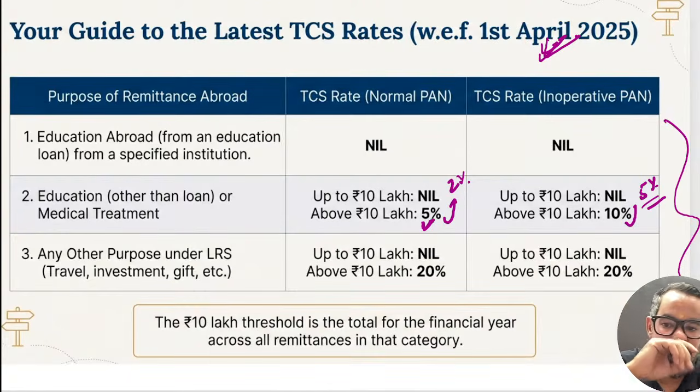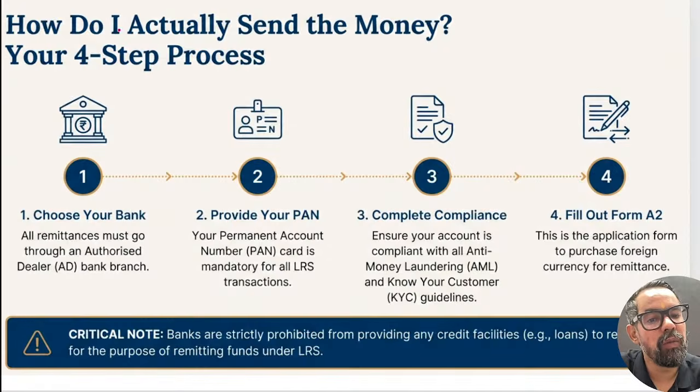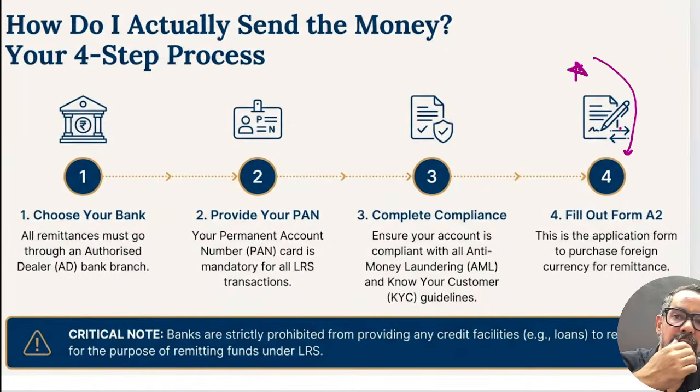Apart from TCS, okay, so when it comes to the operational guidelines, there is one form called form A2. Please do remember the name of this form, because in this module itself we have form A2, form ECB, we have form ODI. So these are the different forms which the applicant needs to fill while approaching any authorized dealer bank for these kinds of remittances and others, right?